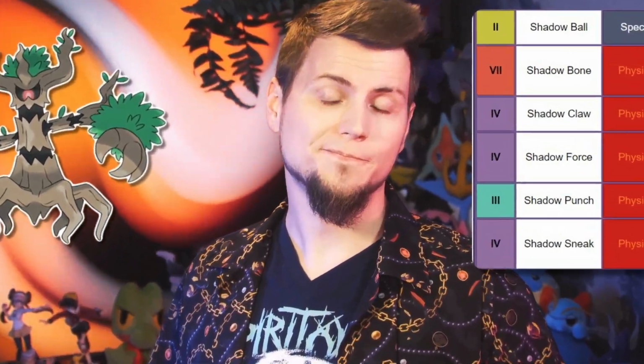Now, ghost types. Now, this is kind of interesting because you'd think that ghost types would be strong against dark types, right? I mean, there are a number of ghost type moves with the word shadow in their names, so they just have to be strong against dark types, right? Not necessarily. While ghost type Pokemon seem to have power over darkness, shadows specifically, it's very limited. Like, think about a single drop of rain falling into the ocean. The ghost type is the drop of rain, and the dark type is the ocean. Essentially what I'm saying is, this is advanced darkness.